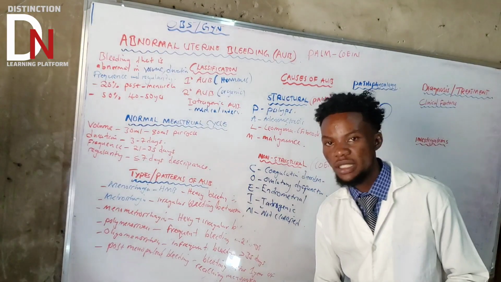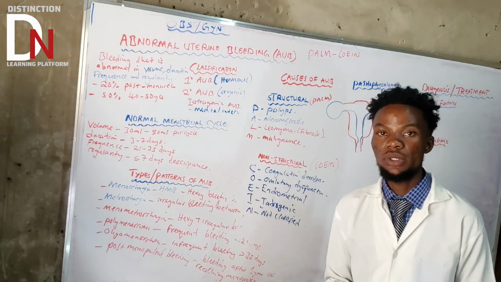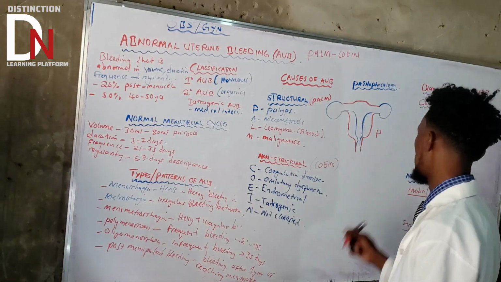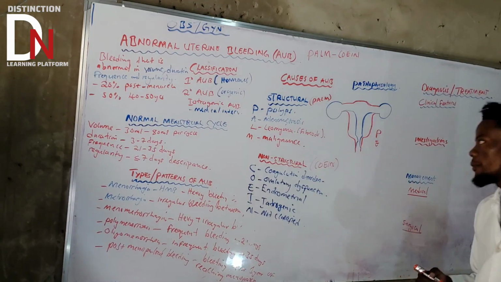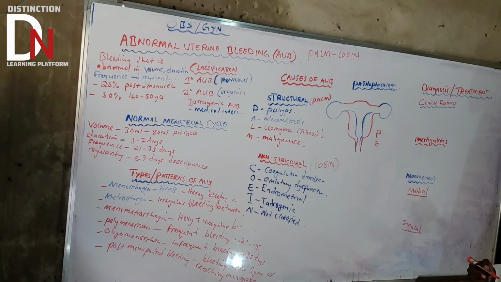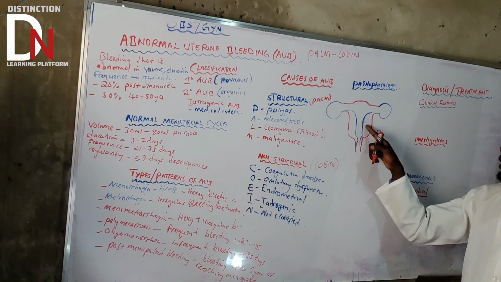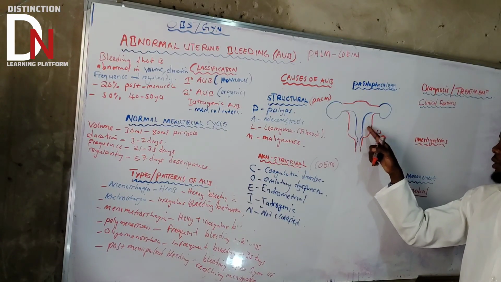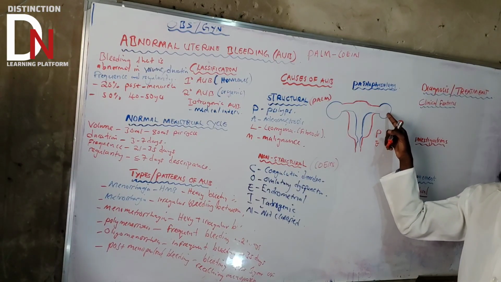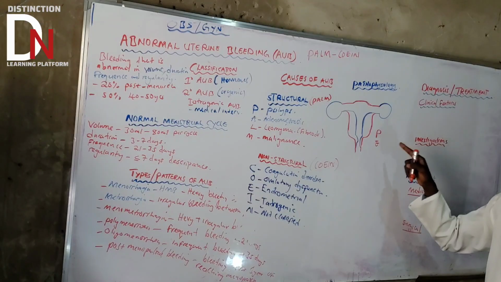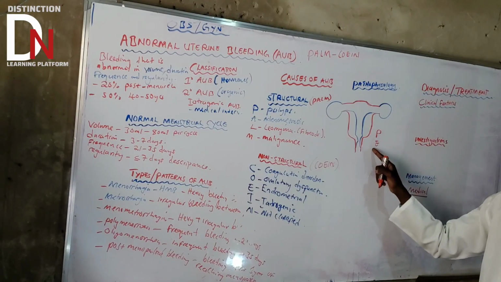The corpus luteum that is there. It's going to be produced, and the follicular cells there are going to start producing what? Estrogen. So let's talk about the two most important hormones that are there, progesterone and estrogen. Remember that estrogen is the one that will start the building up of the walls of the uterus, then followed by progesterone after the formation of the corpus luteum.